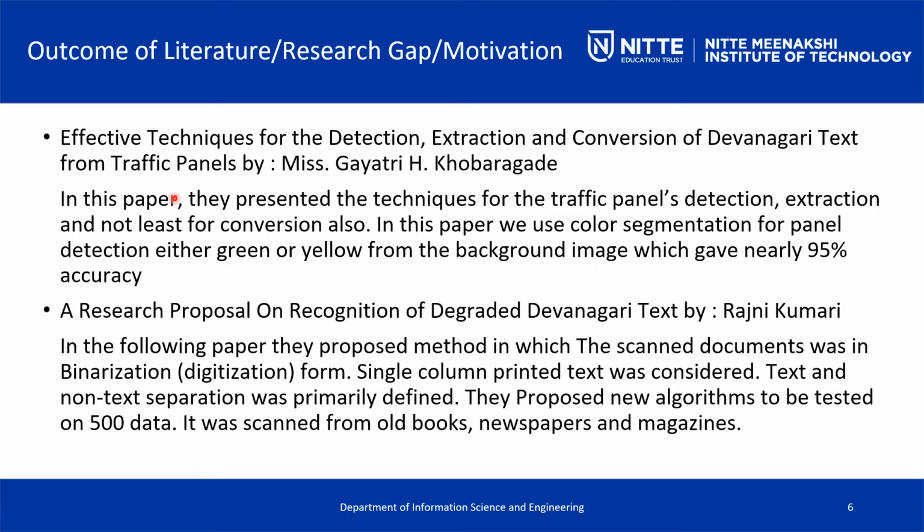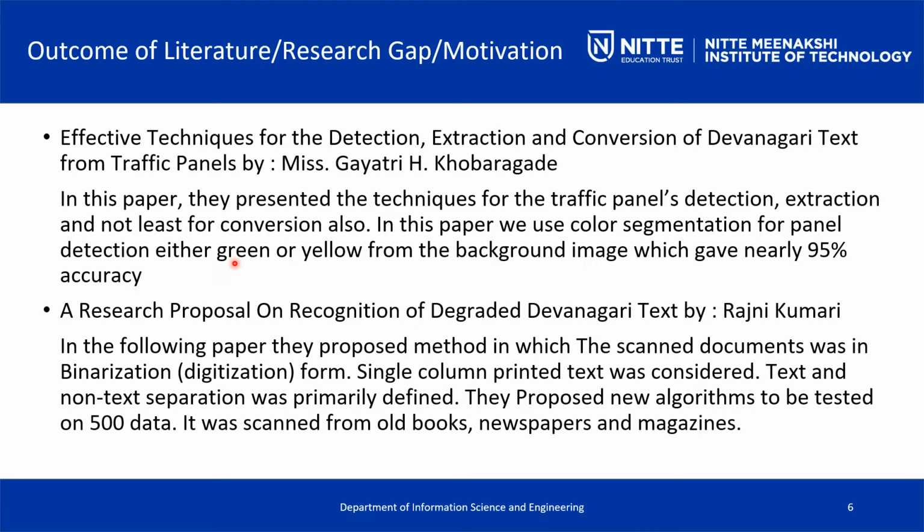It covers how you extract, how the conversion is done and how the segmentation is done, with an accuracy of 95%.